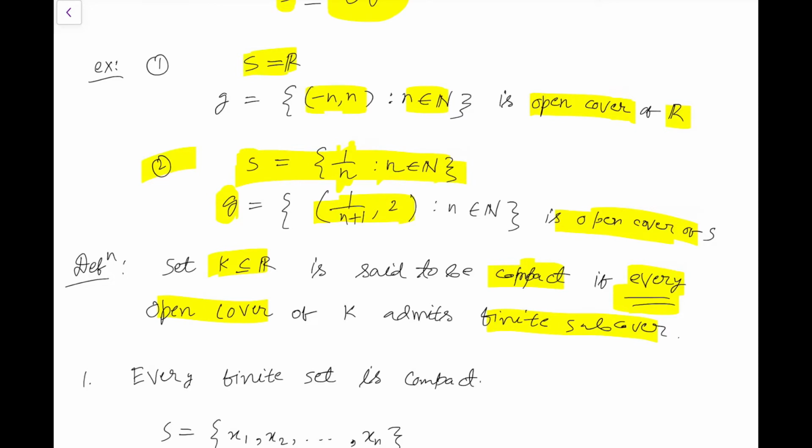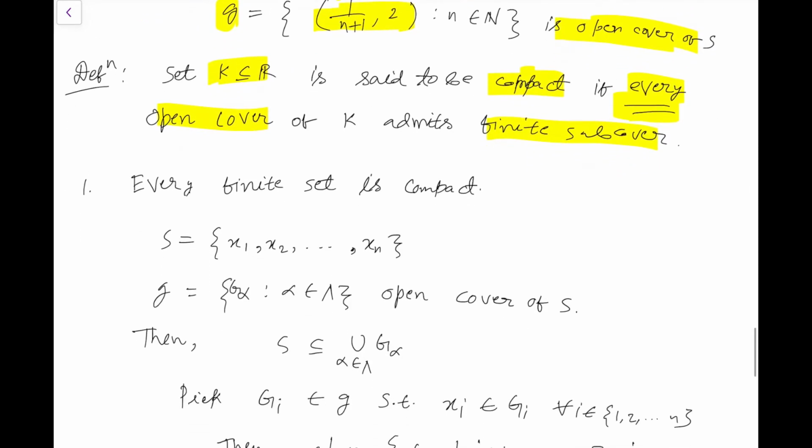So let us see an example. Every finite set is compact. Suppose S is a set, and as this is finite, we can identify each element, say the set is x1, x2 up to xn. Then first we will pick an arbitrary collection G, where G is G alpha, alpha belonging to lambda, an open cover of S. Then we have to show that this collection has a finite subcover.